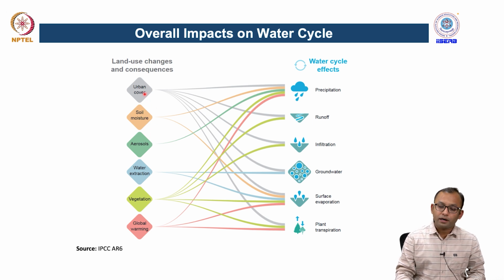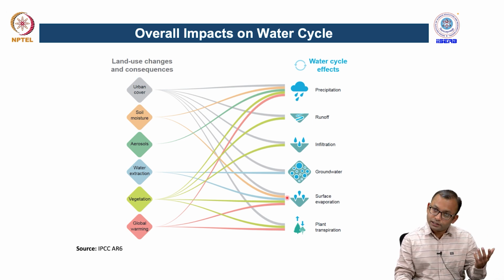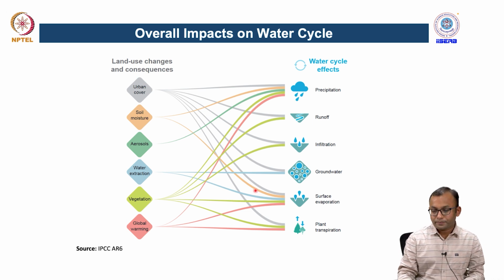Suppose if you change the urban cover, it will lead to an increased amount of urban precipitation, therefore urban runoff or flooding, reduces the infiltration, let us say reduces the groundwater storage, increases the surface evaporation and reduces the plant transpiration because of the changes in the land use land cover characteristics. Suppose if you change, let us say, soil moisture condition, it affects the precipitation pattern, and it will also affect your overall surface evaporation or transpiration process in certain regions.